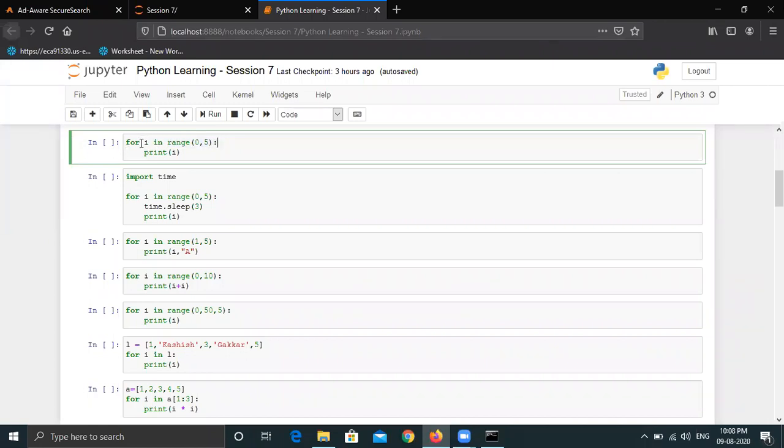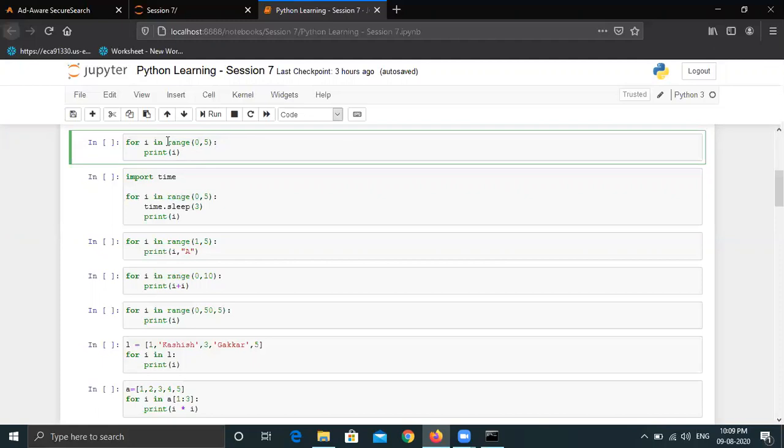So what will this statement do? Let's now understand. So we are telling for I in range 0, 5. Basically it will execute the statement 5 times, because what are the elements that are coming from range? It is 0, that is the first element, then 1, 2, 3 and 4. So these are the 5 elements which will be returned from the range function. This means the number of iterations that we'll have in this loop will be 5, right?